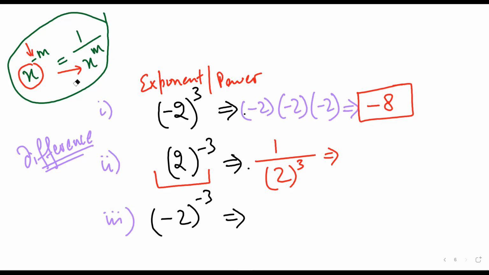So when the power is negative, the answer will come as a fraction, and it will be 1 upon the base and the power. So Mr. Satya, what Mr. Sarthak is saying is, sir, if the exponent is negative, basically you will have to take a reciprocal of the number. Mr. Sarthak, am I correct?